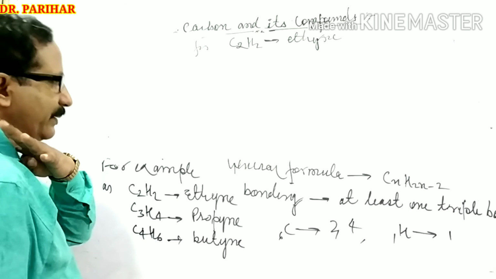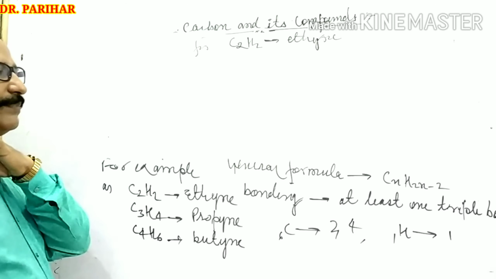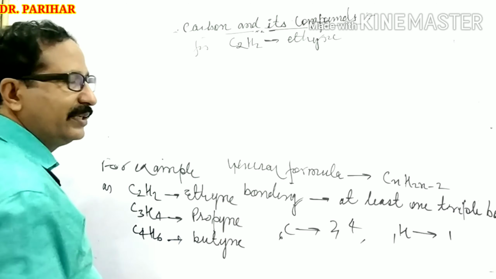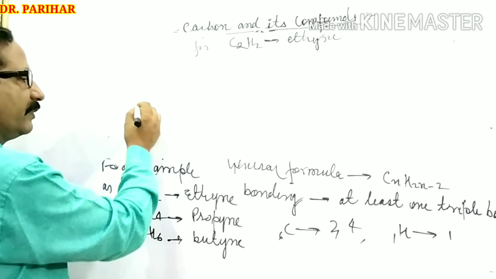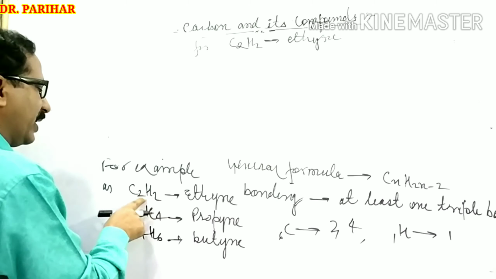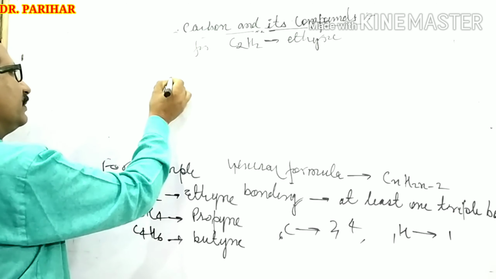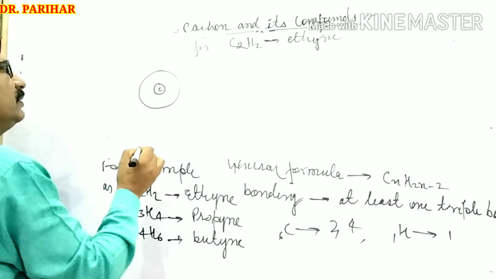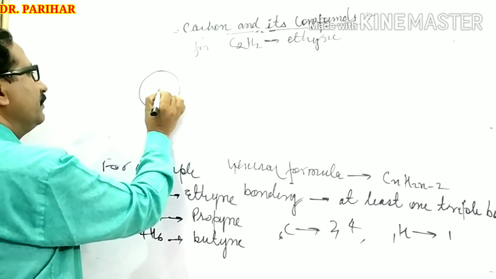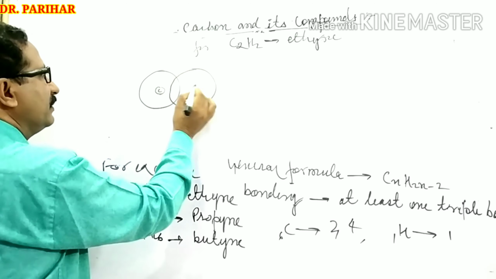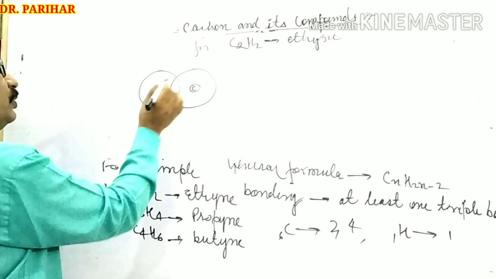Ultimately you can notice here, carbon 6, 4 electrons, and 2 carbon atoms are here. This is one of the carbon atoms, and another carbon atom is this, and both have 4 electrons.